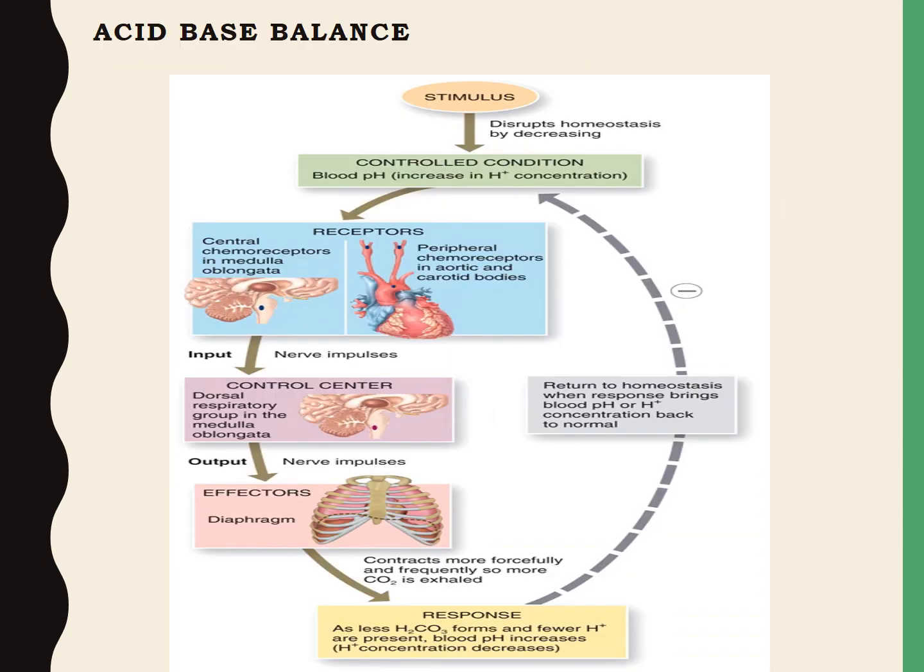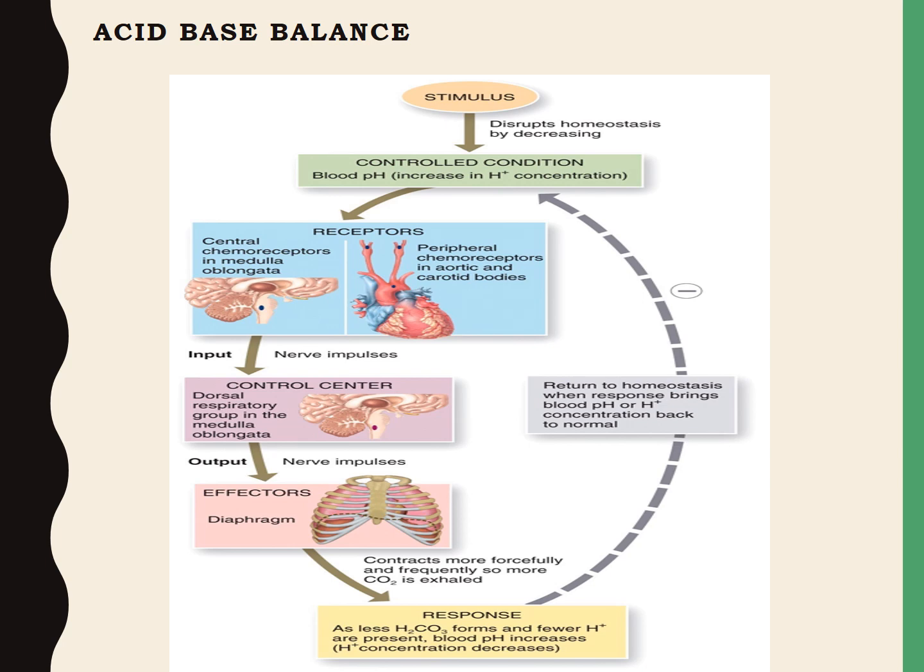So here we can see the acid base balance by the respiratory system. Any stimulus which will disrupt the homeostasis by decreasing the blood pH will cause the activation of the receptors present on the central chemoreceptors in the medulla oblongata and peripheral chemoreceptors in the aortic and carotid bodies.